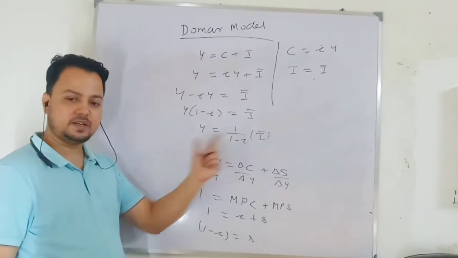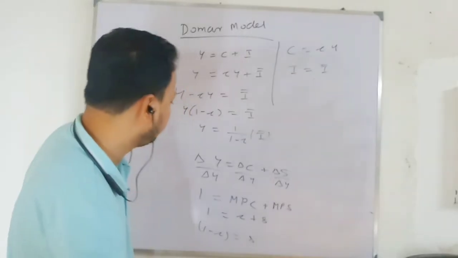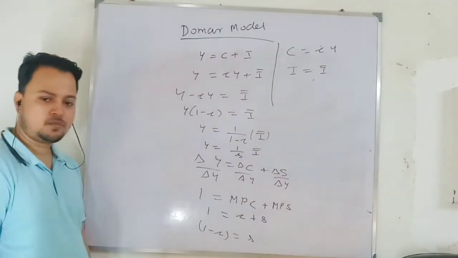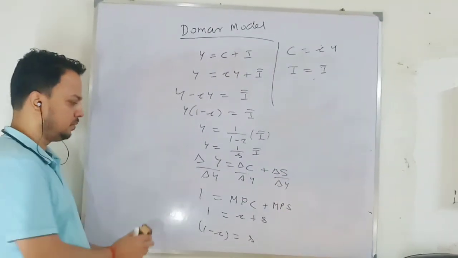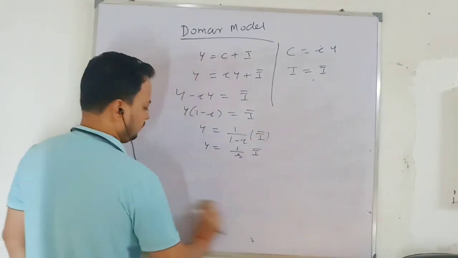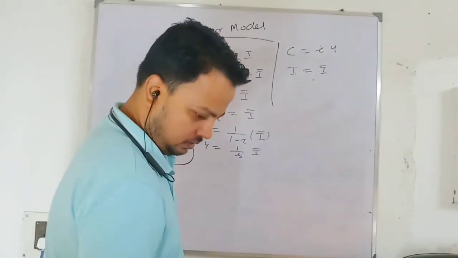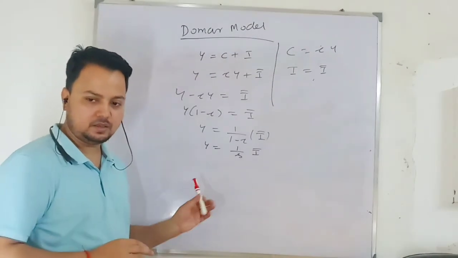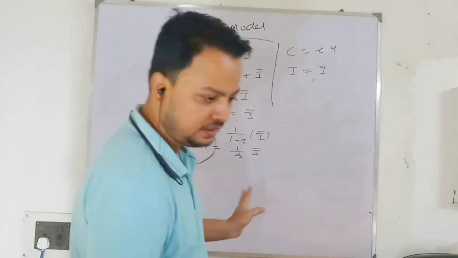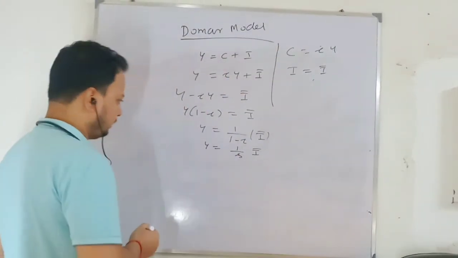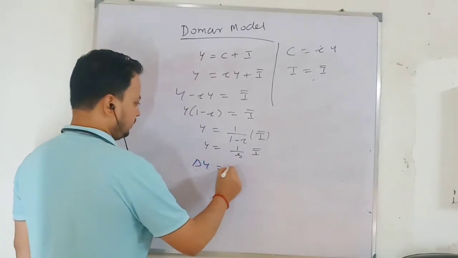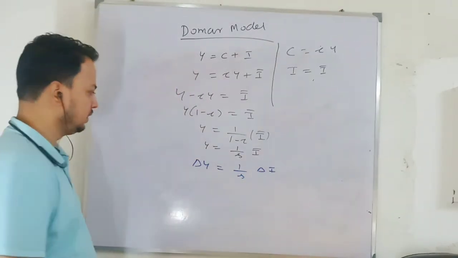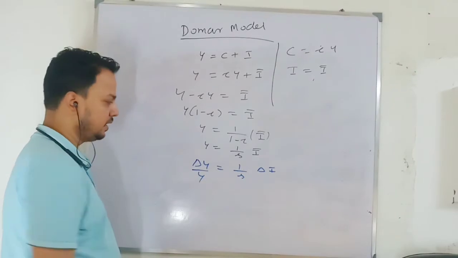So in this place I can add small s. So y will be equal to 1 over small s times I bar. I love this part. In the examination they ask you the Domar model, you have to derive it. Here you cannot skip, unlike in the Harrod model where you can skip. So what will be the change in income? 1 over s times change in investment. What will be the growth in output from the demand side? It will be this term.